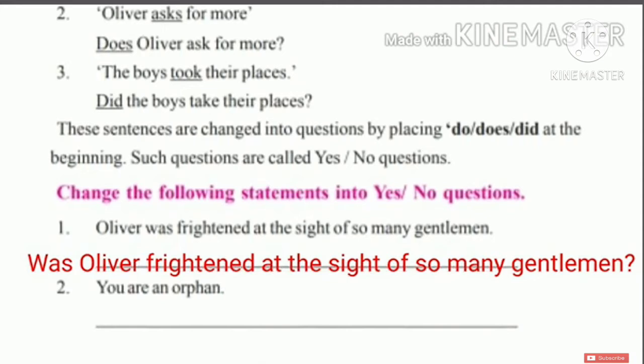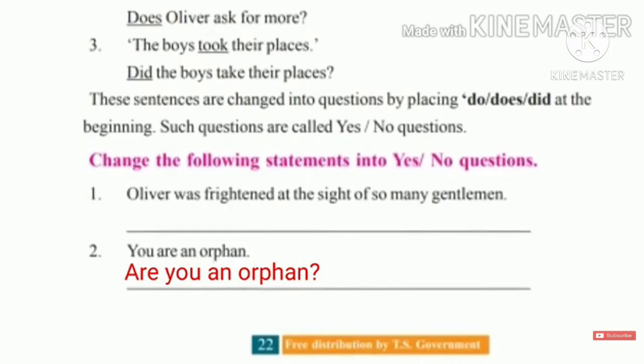Next, change the following sentences into yes or no questions. "Oliver was frightened at the sight of so many gentlemen." What is the auxiliary verb here? Was. So we need to keep the auxiliary verb at the start. Was Oliver frightened at the sight of so many gentlemen? And keeping the question mark at the end of the sentence. Like that we need to change the sentences into questions.